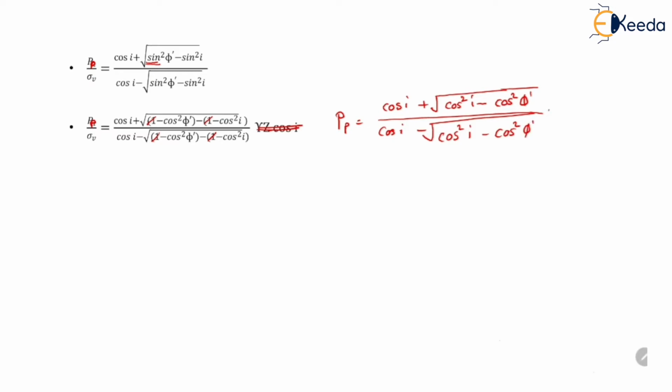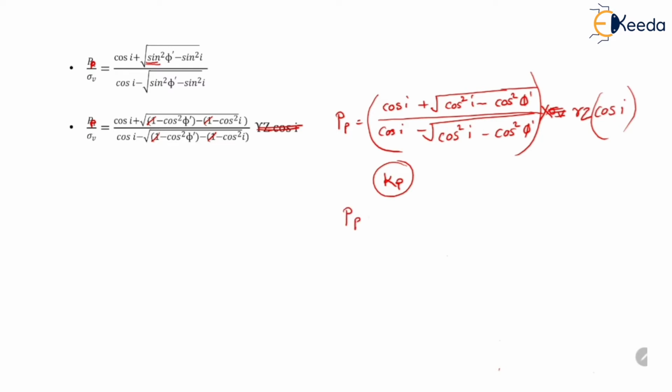into sigma V. We can replace sigma V by gamma Z cos I. Now this entire term and cos I can be replaced by Kp, where Kp is the coefficient of passive earth pressure.